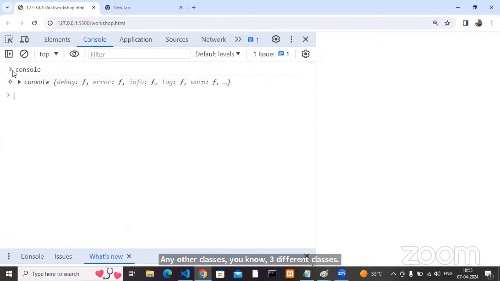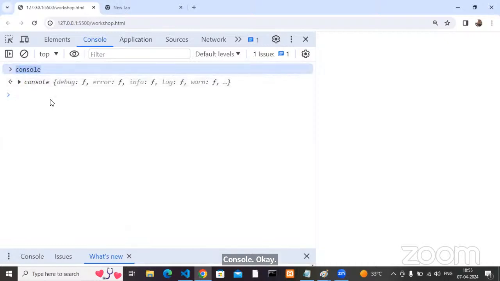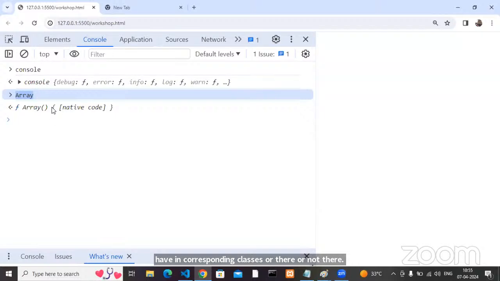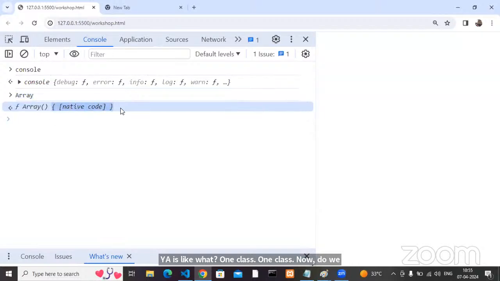Console. Okay, it's not a class, right? Can I take an array? For each and every primitive data type, we have corresponding classes, right? Array is like one class. Now, do we have any direct members? No, we don't have any direct members.